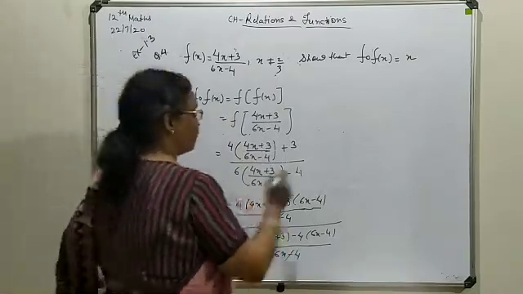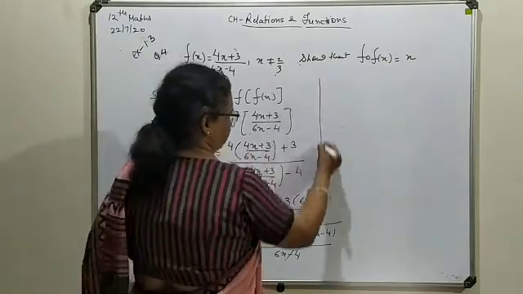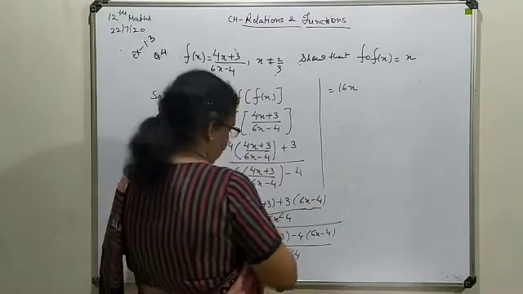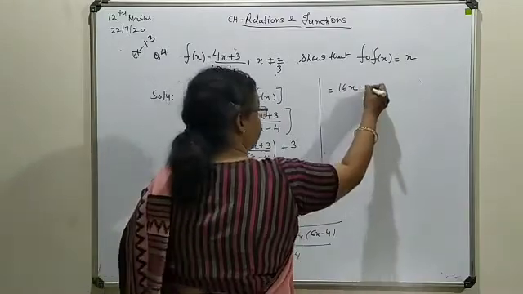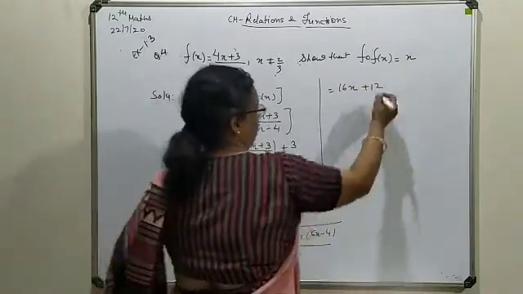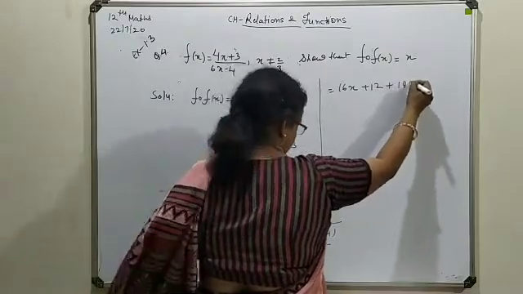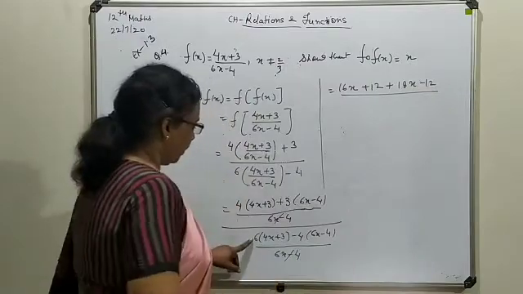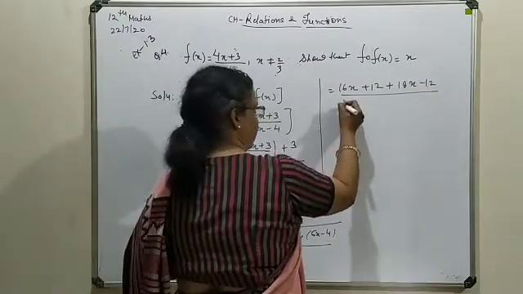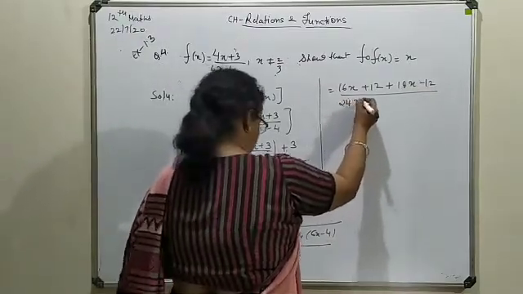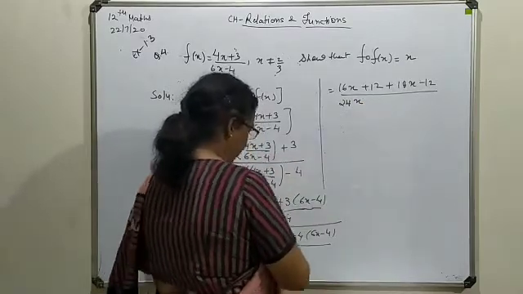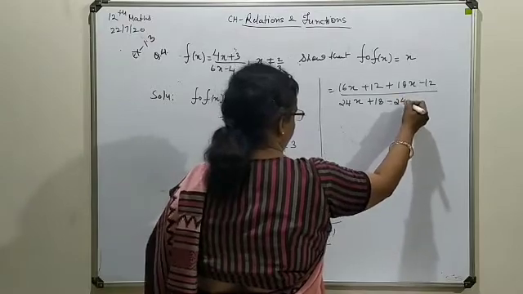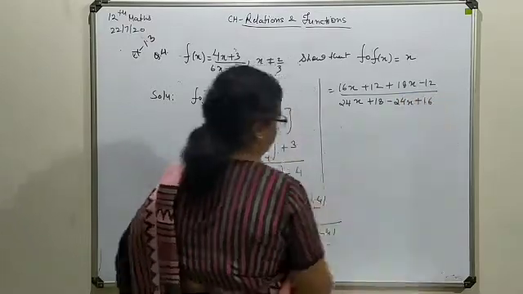This will give you 16x plus 12 plus 18x minus 12, upon 24x plus 18 minus 24x plus 16.